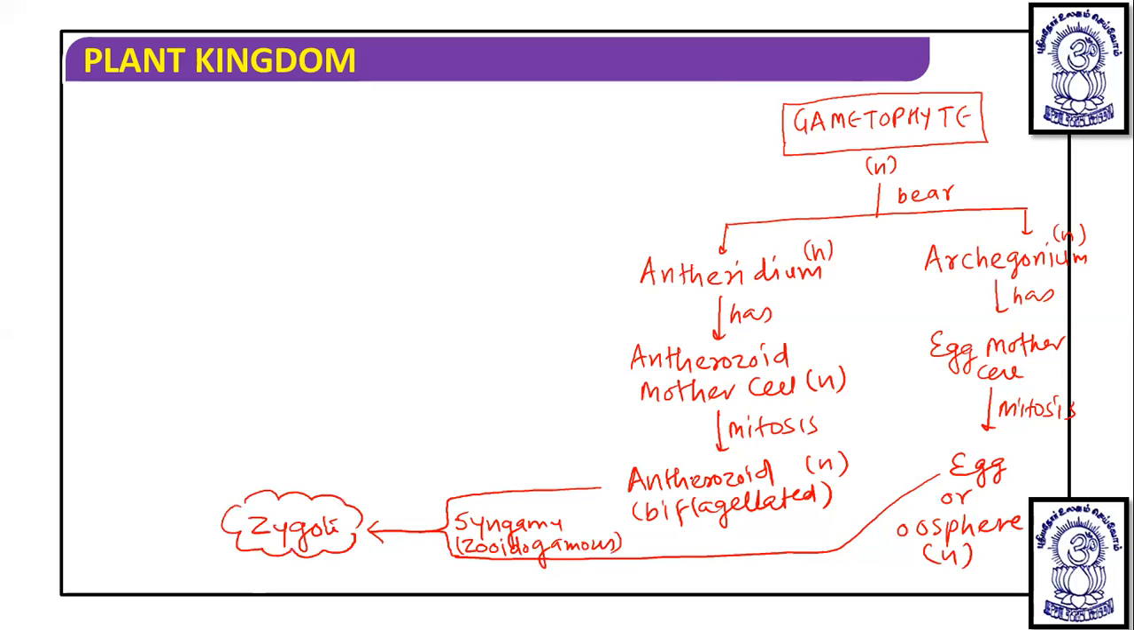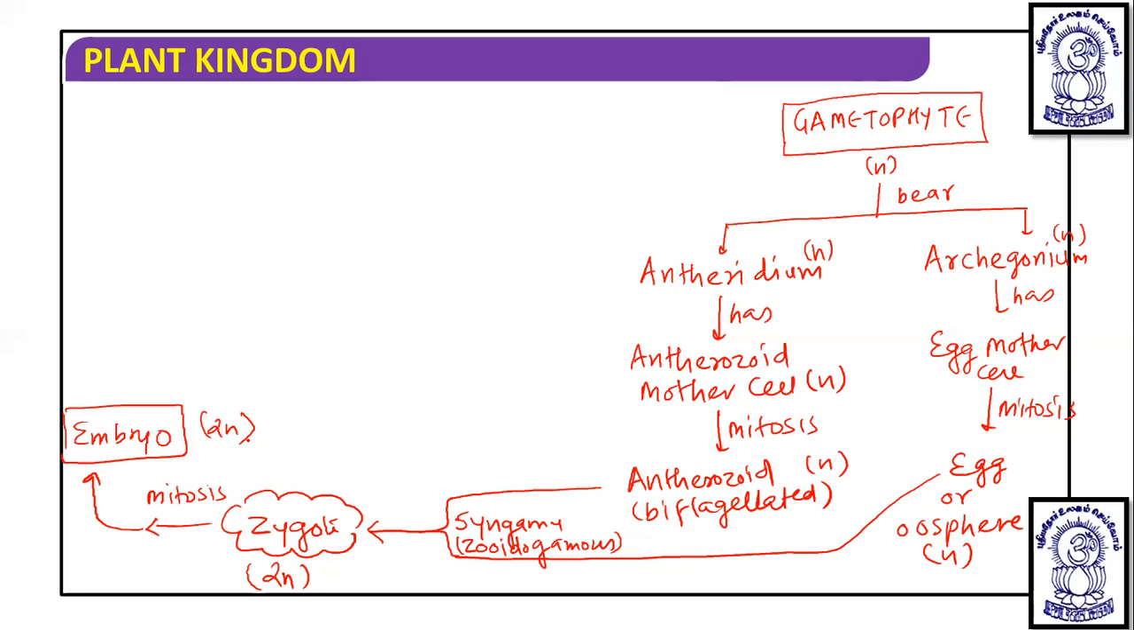So this male gamete is haploid, female gamete is haploid, egg cell is haploid, so the fusing zygote will be diploid. Now the zygote undergoes mitosis, and due to mitosis it forms an embryo. So several mitoses will occur. A group of diploid cells will be observed that is known as the embryo.